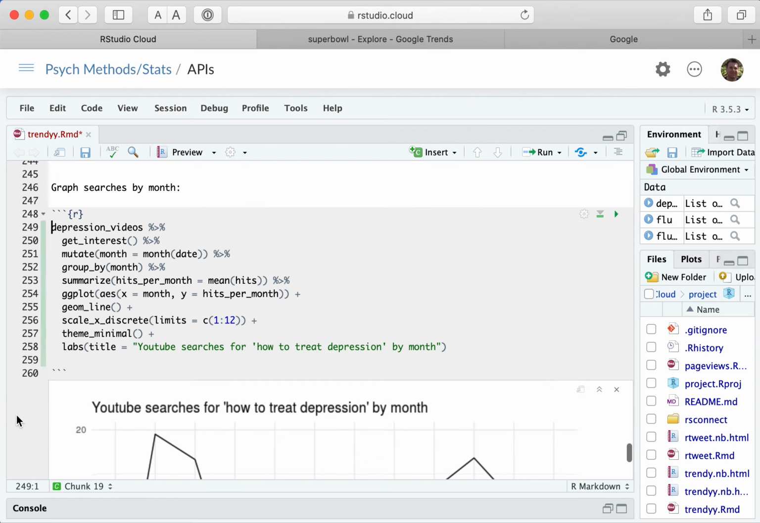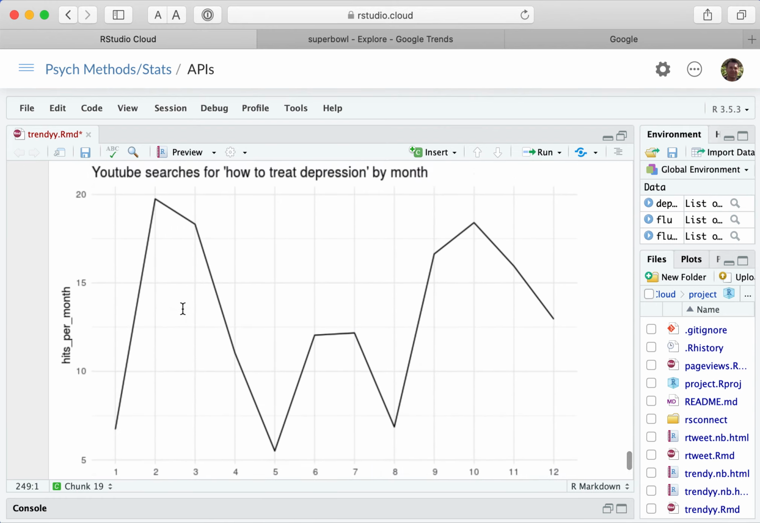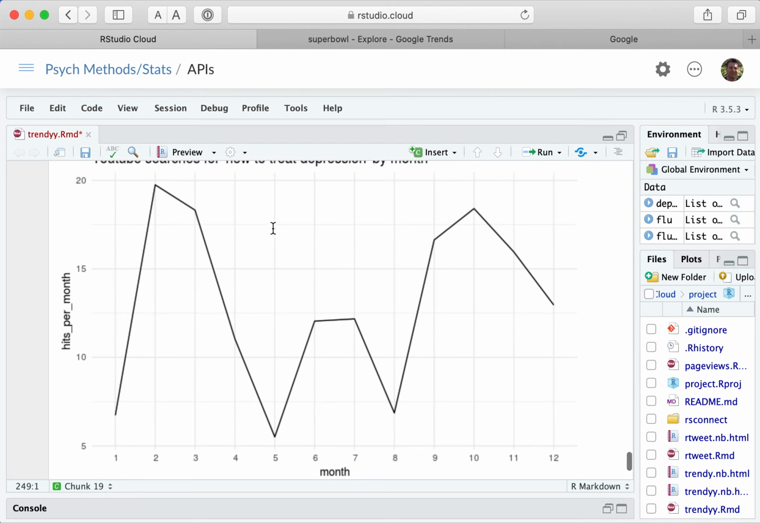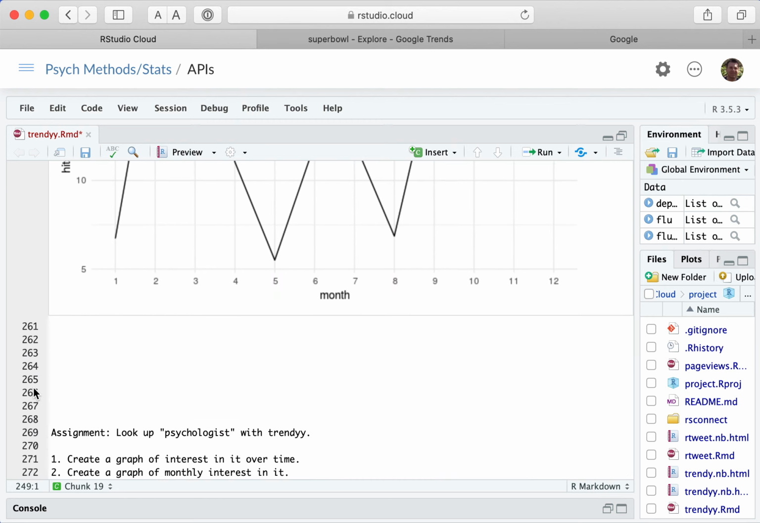So let's see what that looks like. Now here you actually do see, I think, well, I don't know, it's a little messy, but you see maybe a little bit of seasonality where you're seeing high searches for how to treat depression in like February and March, and then in October, and maybe a little lower in the summer, in May, so maybe a little bit of seasonality there for YouTube searches.